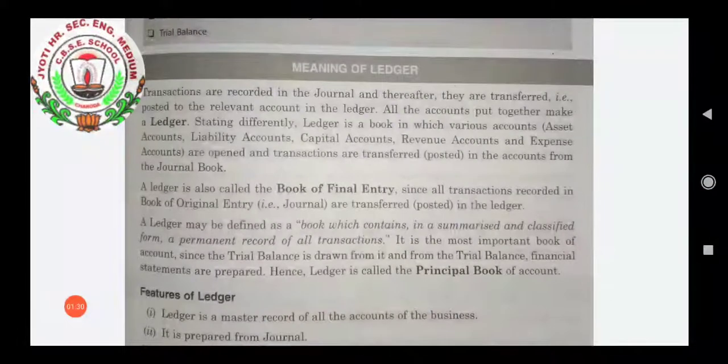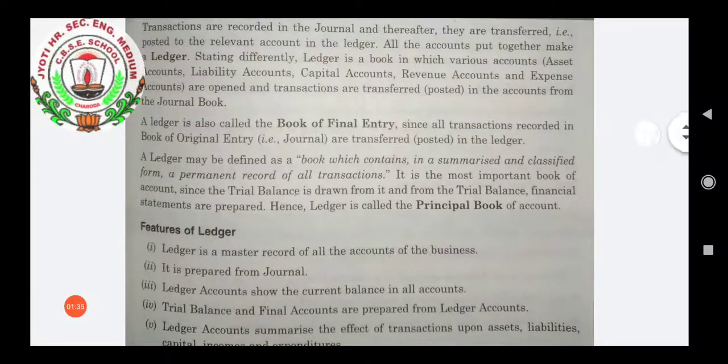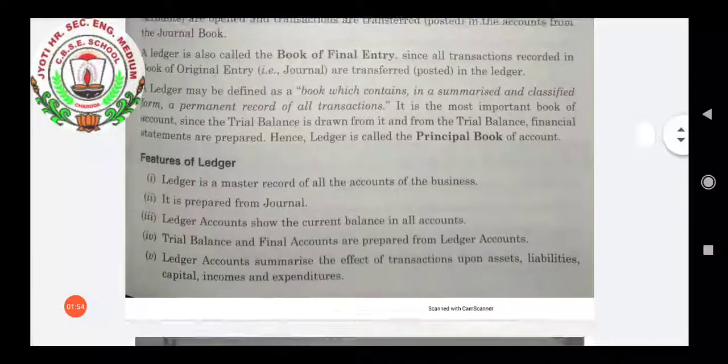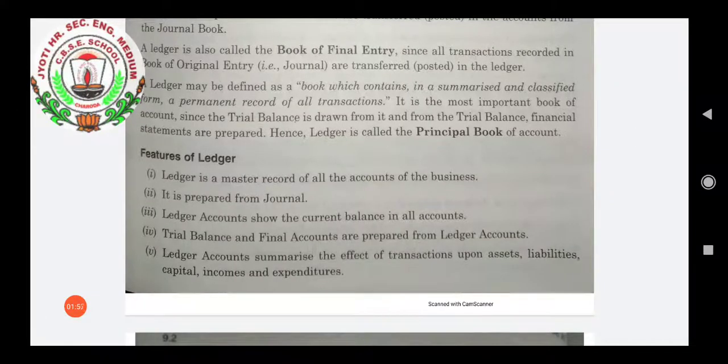Now this ledger is also called the book of final entry. Why? Because all the transactions we first record in the journal and then we transfer them into the ledger. One definition given is: a book which contains, in a summarized and classified form, a permanent record of all transactions. So in this manner this is a very important book of account. Why? Because on the basis of this ledger only the trial balance will be drawn, and from the trial balance the financial statements will be prepared. This ledger is also called the principal book of accounts.